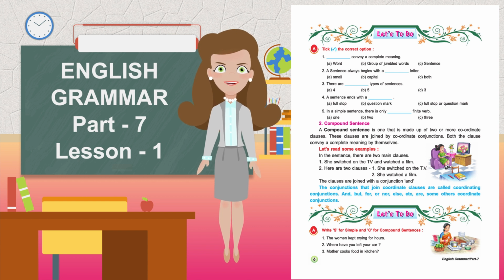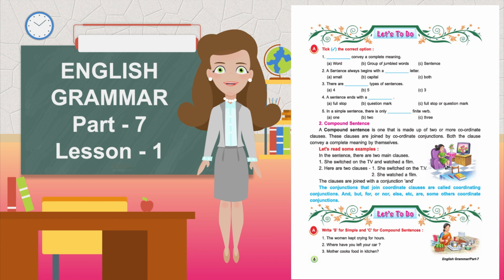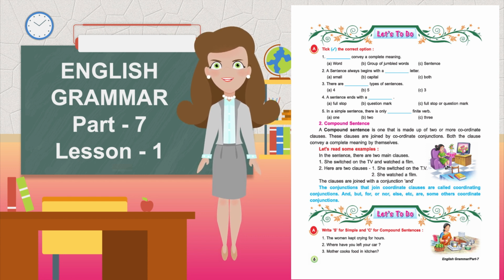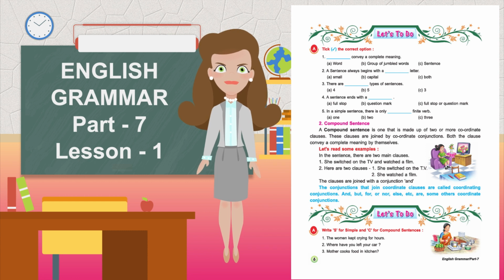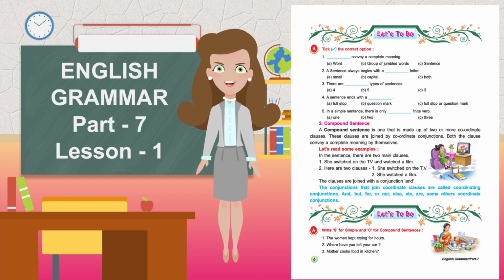Second, compound sentence. A compound sentence is one that is made up of 2 or more coordinate clauses. These clauses are joined by coordinate conjunctions. Both the clauses convey a complete meaning by themselves. Let's read some examples. In the sentence, there are 2 main clauses. First, she switched on the TV and watched a film.